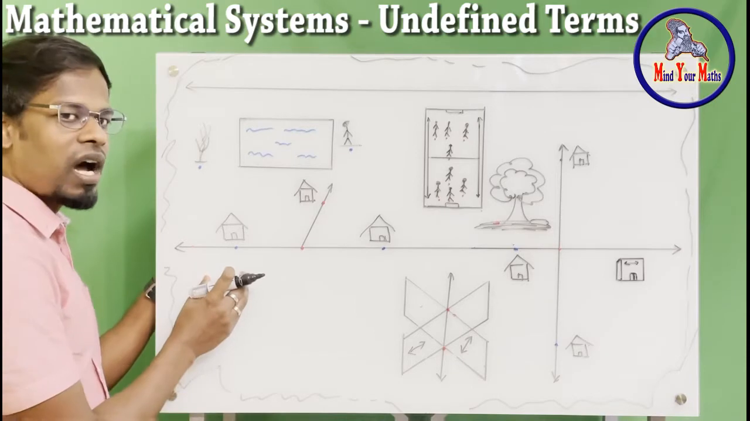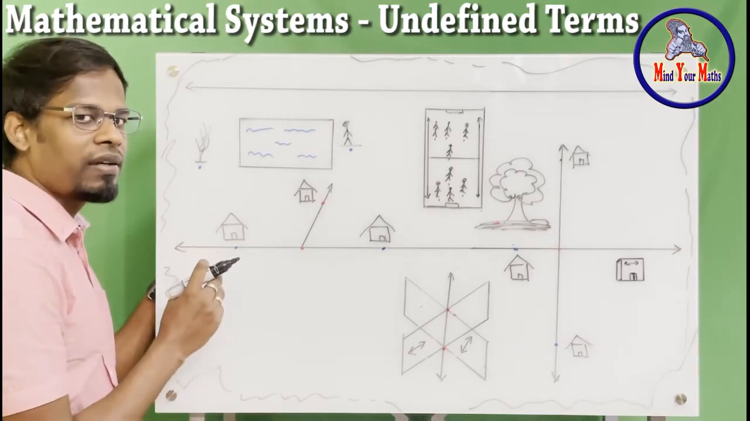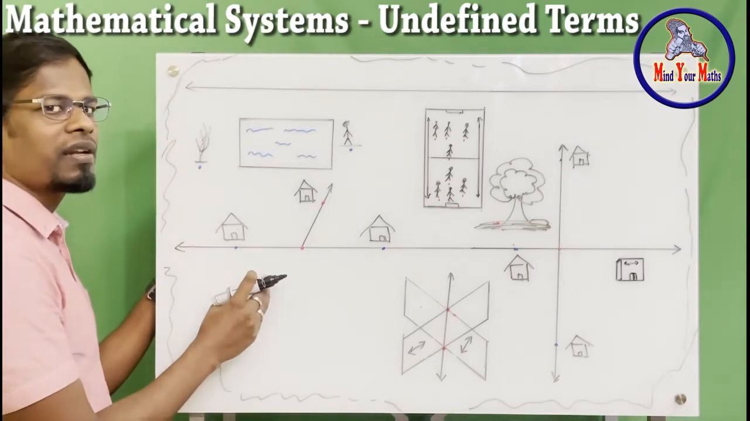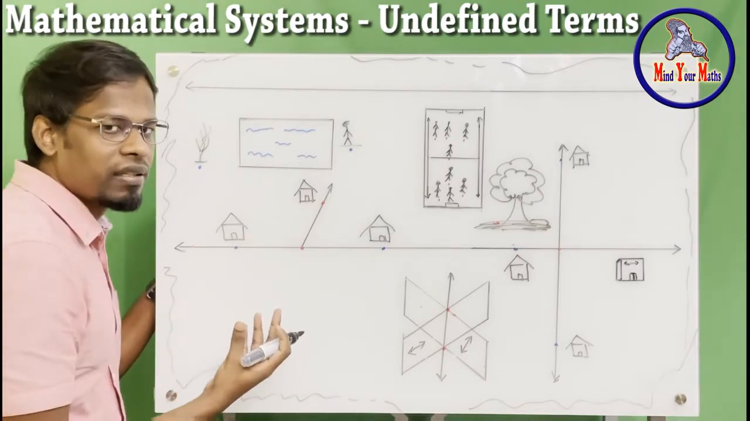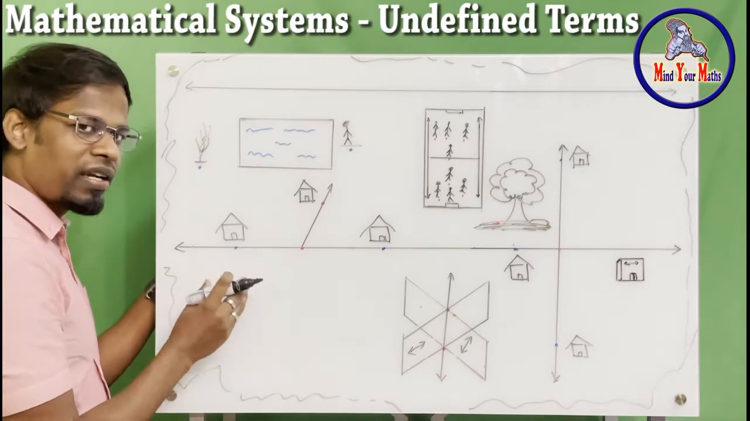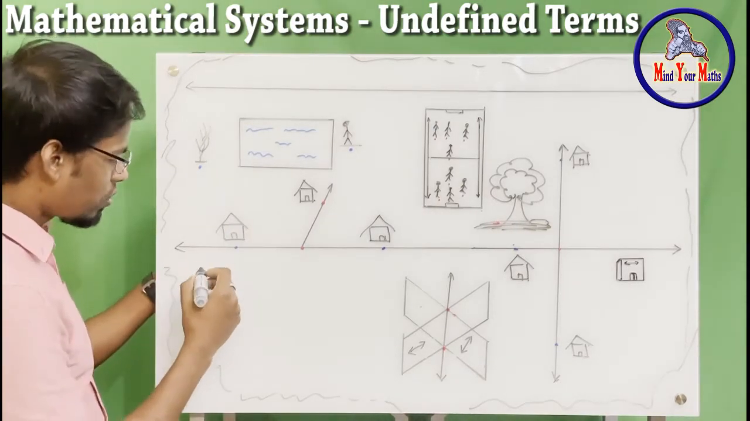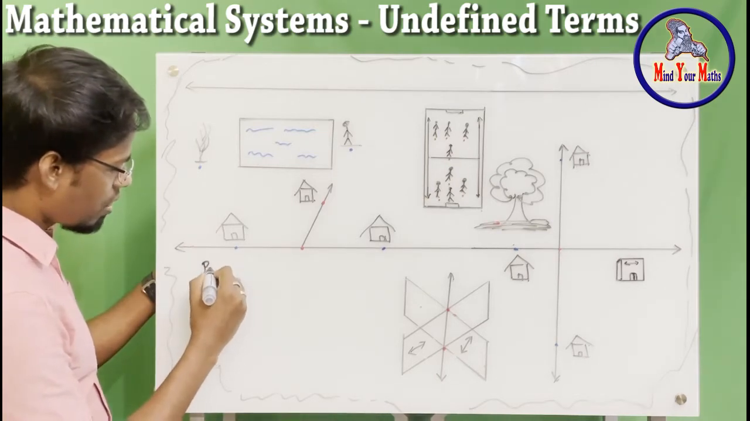So we will start with undefined terms. What are undefined terms? A term that cannot be defined. The basic undefined terms used in geometry are what we are going to see. The first one is points.